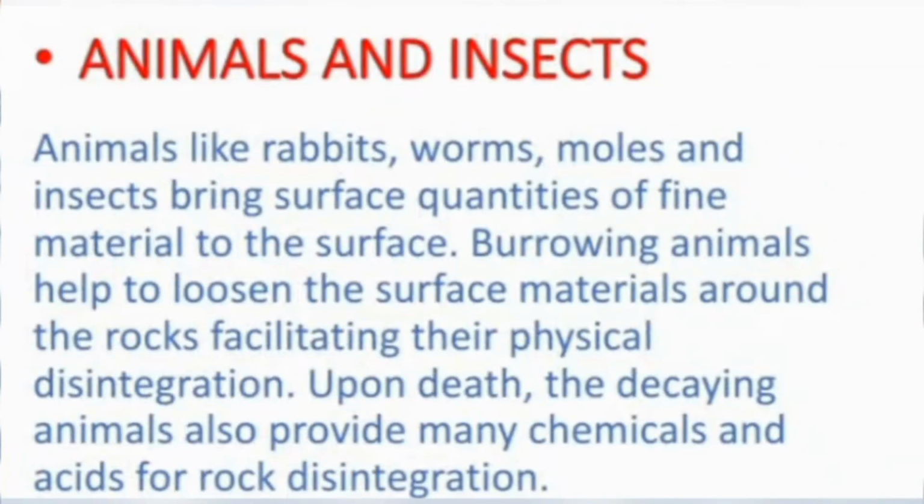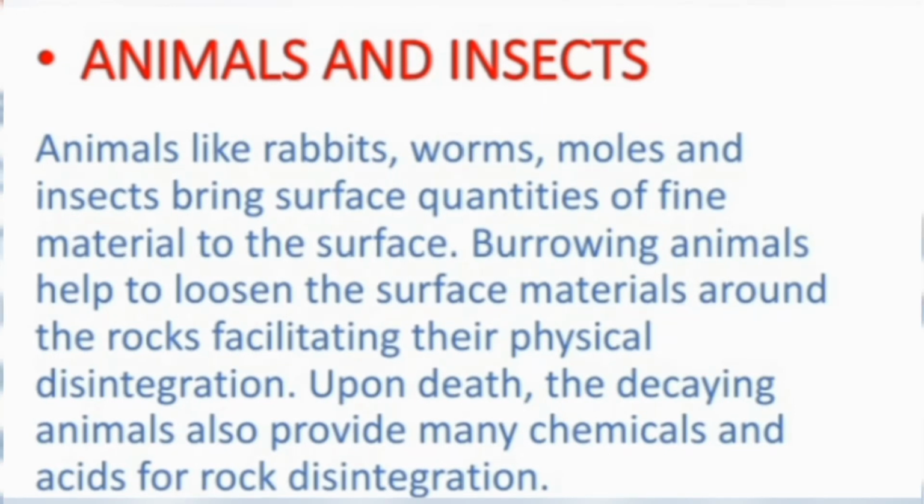Animals and insects. Animals like rabbits, worms, moles, and insects bring fine material to the surface. Burrowing animals help to loosen the surface materials around the rocks, facilitating their physical disintegration, and upon death, decaying animals also provide many chemical acids for rock disintegration.